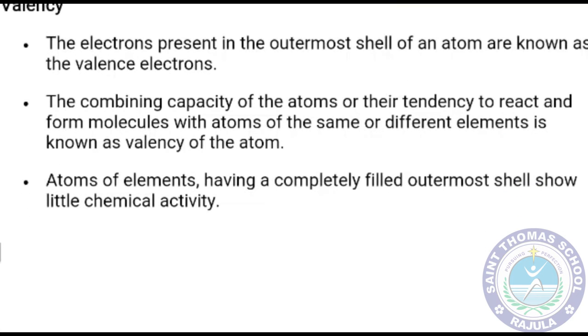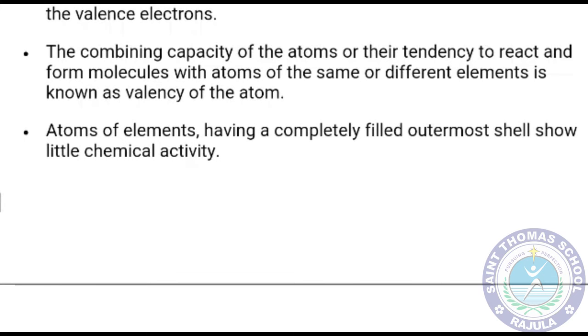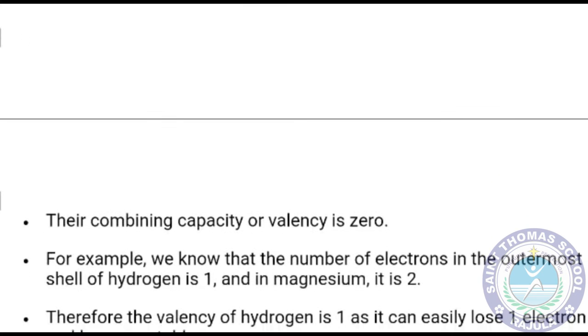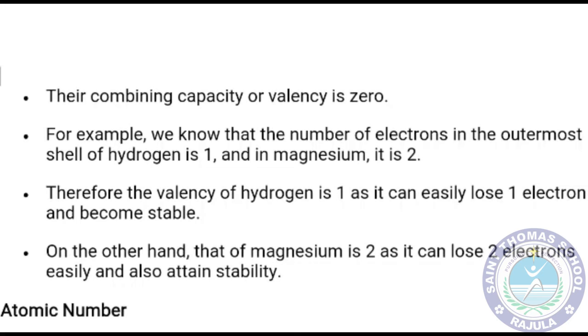The combining capacity, or the tendency to react and form molecules with atoms of the same or different element, is known as the valency of the atom. Atoms of elements having a completely filled outermost shell show little chemical activity. The combining capacity or valency is 0. For example, the number of electrons in the outermost shell of hydrogen is 1, which we have just discussed, and for magnesium it is 2. Therefore, the valency of hydrogen is 1, as it can easily lose 1 electron and become stable. On the other hand, magnesium has 2 electrons, so it can lose 2 electrons and attain stability.